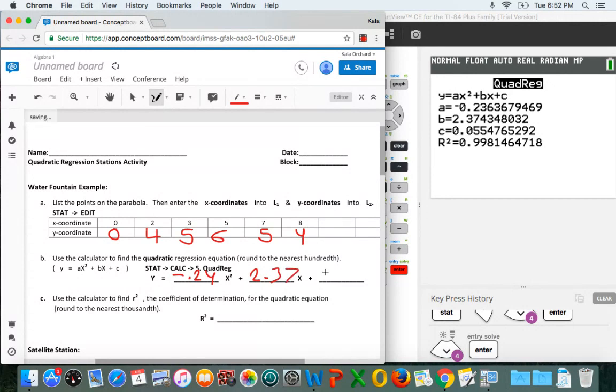Our b value is 2.37. And our c value is 0.06. So our equation is y equals negative 0.24 x squared plus 2.37 x plus 0.06.